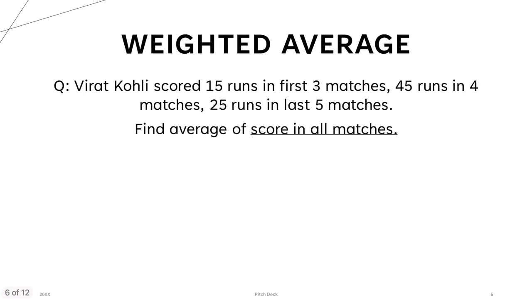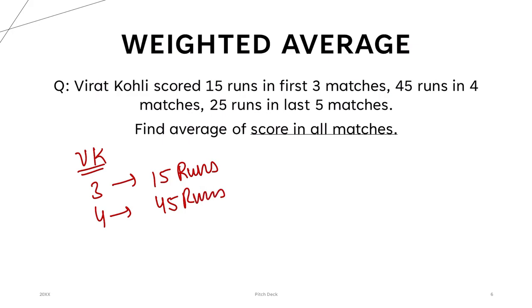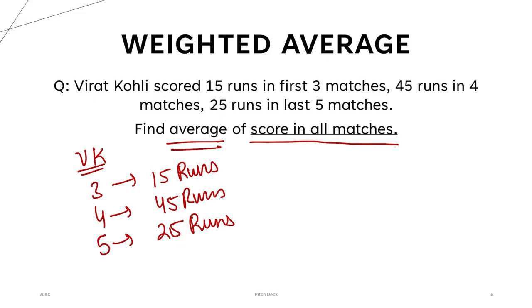Now moving on, let's see this example. I'm leaving this to you, same as what we have done in the last one. Virat Kohli has scored runs as follows: in the first 3 matches, he has scored 15 runs. In the next 4 matches, he has scored 45 runs. In the last 5 matches, he has scored 25 runs. Now they have asked you the average score in all the matches, meaning the overall or weighted average score in all of these matches. That is the 12 matches he has played, right? I hope you will be able to do it. You can try it on your own.